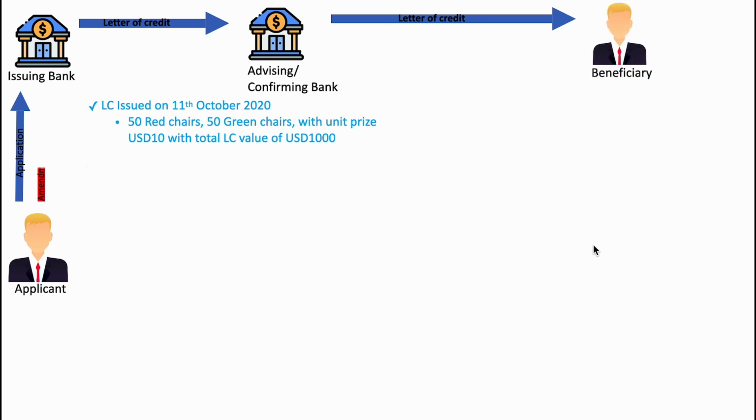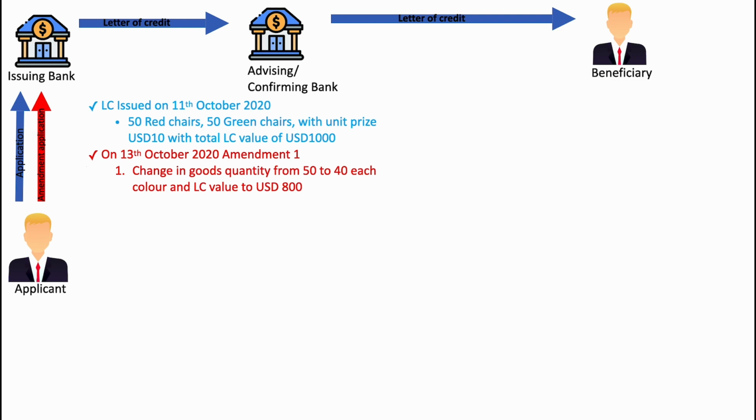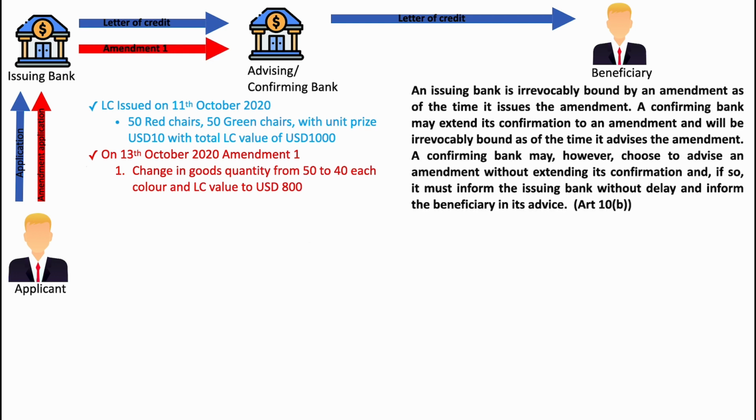Now, on 13th October, this applicant approached this issuing bank to make an amendment to the LC issued on 11th. The amendment is to change the goods quantity from 50 to 40 of each color and the LC value to USD800. Now, this issuing bank issued the amendment to this advising bank. Now comes the role of Article 10b.